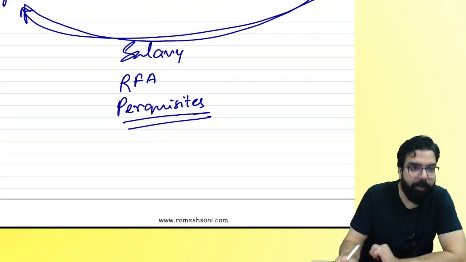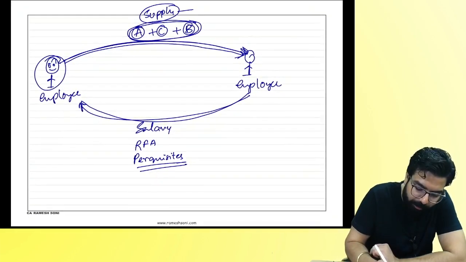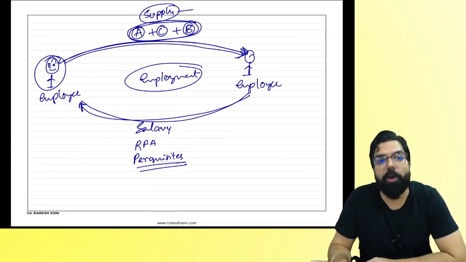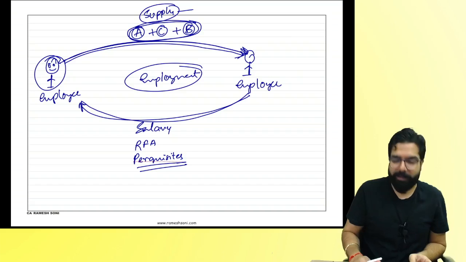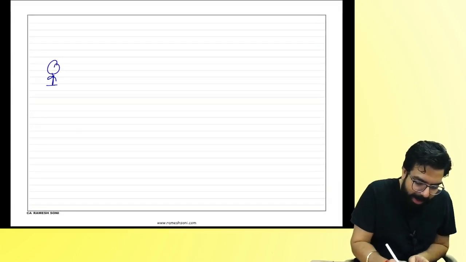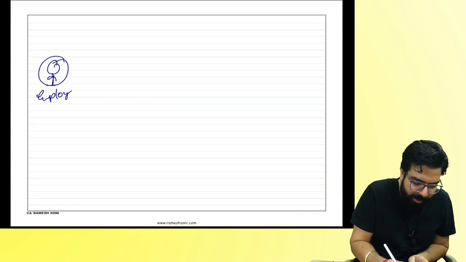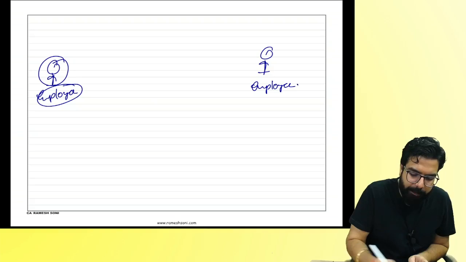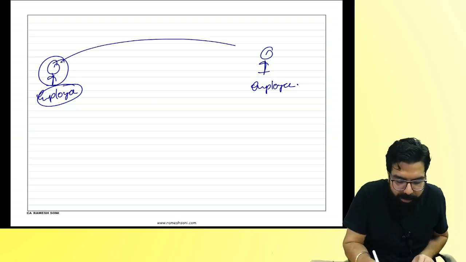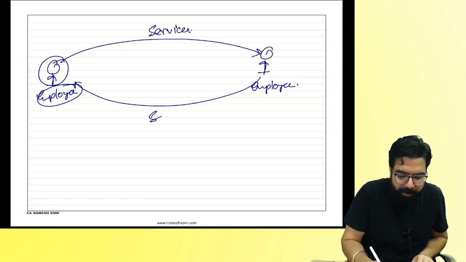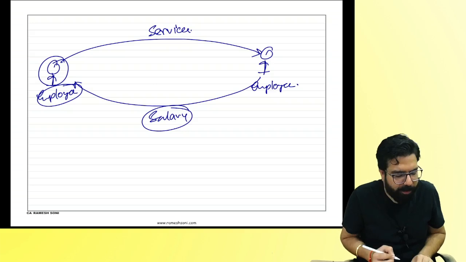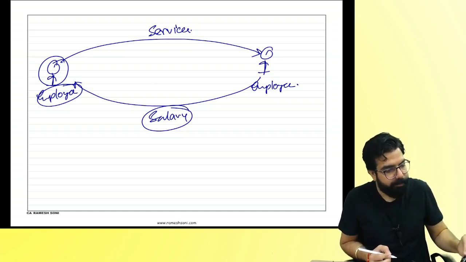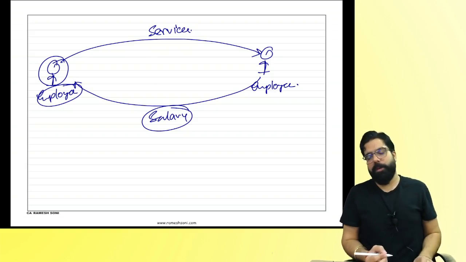Yes or no, everyone? But it should be in the course of employment. It means it should be written in the employment contract. My question to you, everyone, listen. I am an employee, and this is the employer. Be careful, now you'll get stuck. The employee gives services to the employer, and the employer gives him salary. Supply of goods, supply of service, or neither? Neither supply of goods nor supply of service.